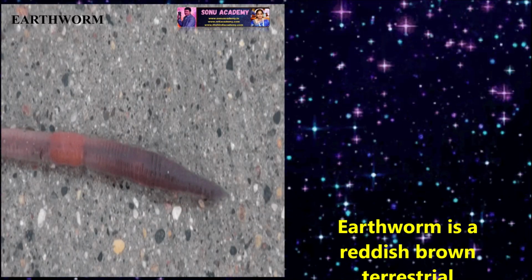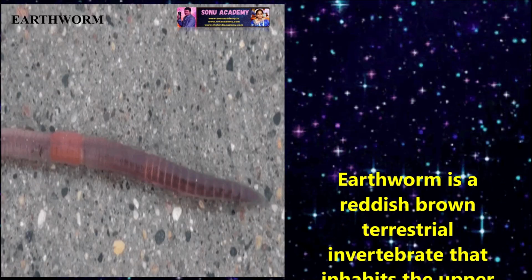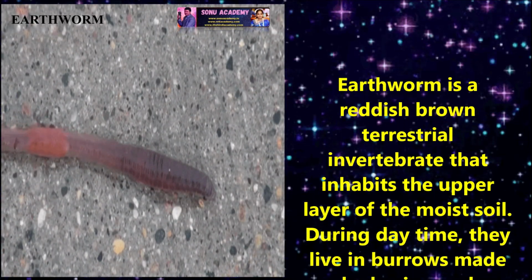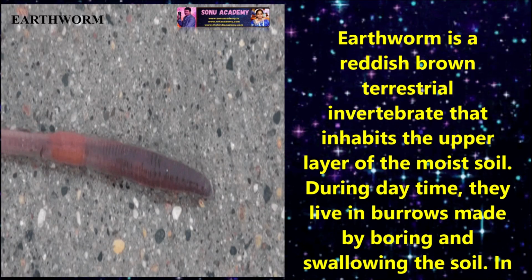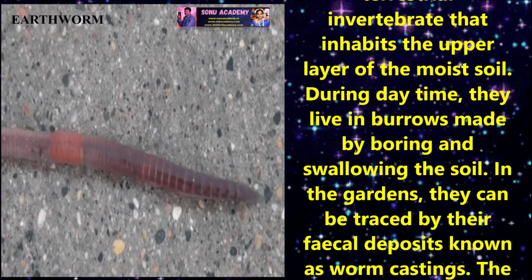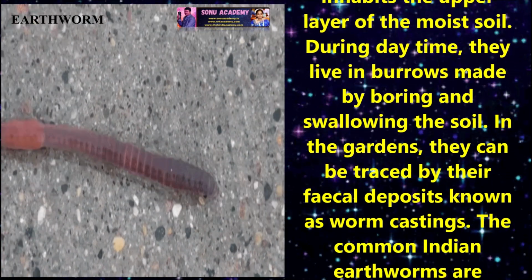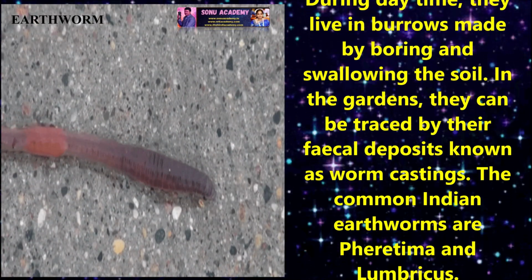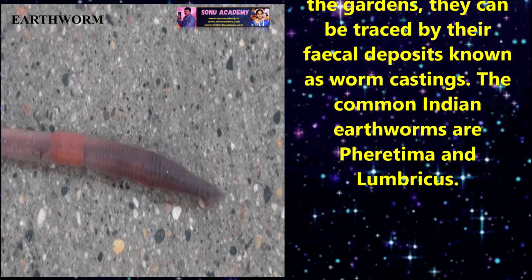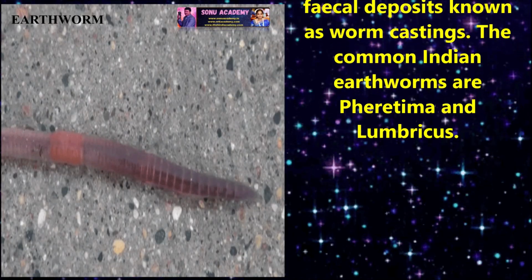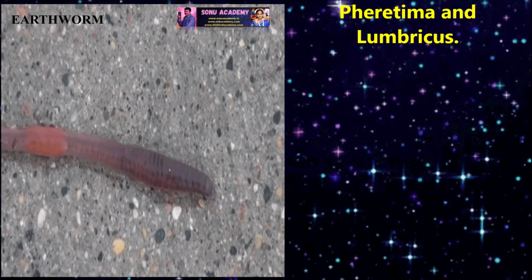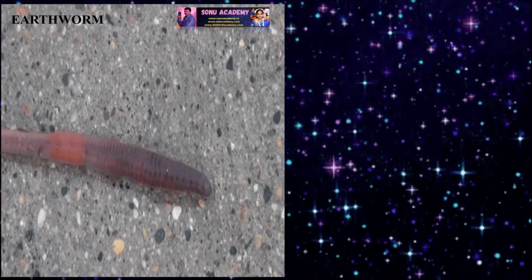Children, first let us discuss the earthworm. The earthworm is a reddish-brown terrestrial invertebrate that inhabits the upper layer of moist soil. During the daytime, they live in burrows made by boring and swallowing the soil. In gardens, they can be traced by the fecal deposits known as worm castings. The common Indian earthworms are Pheretima and Lumbricus.